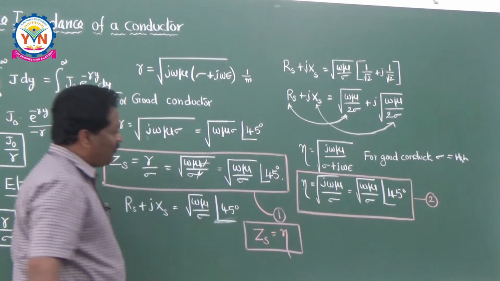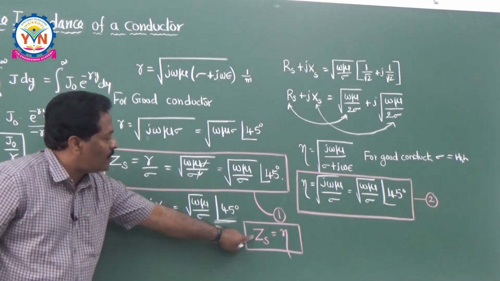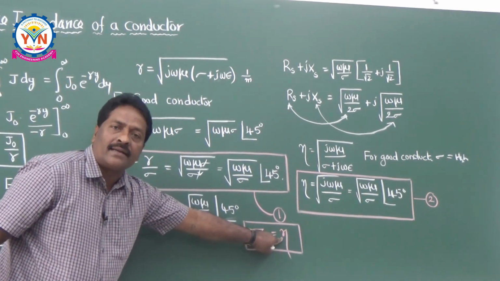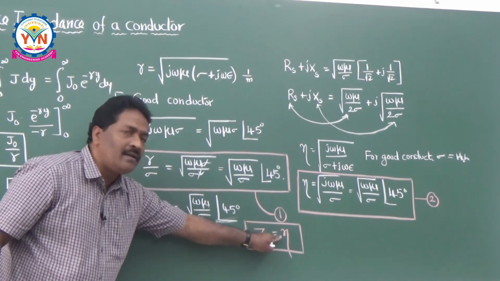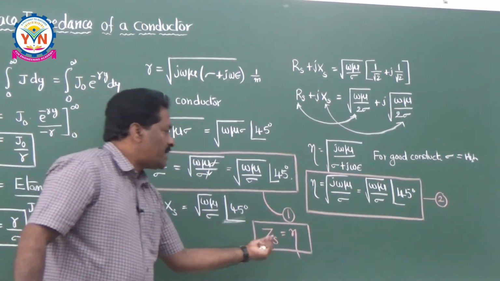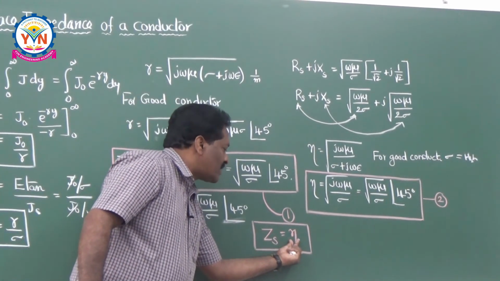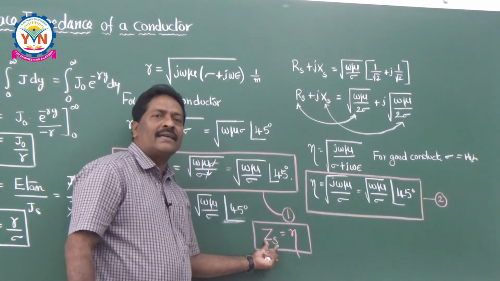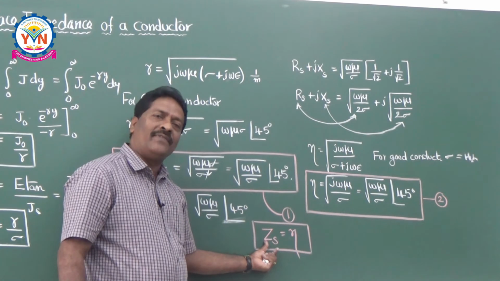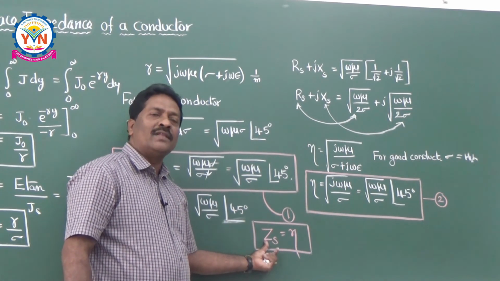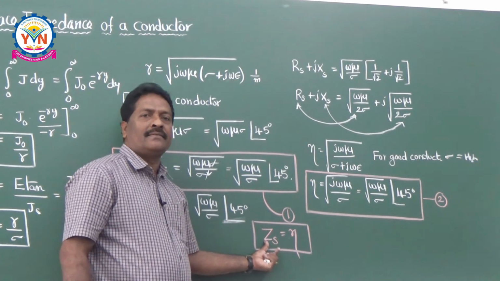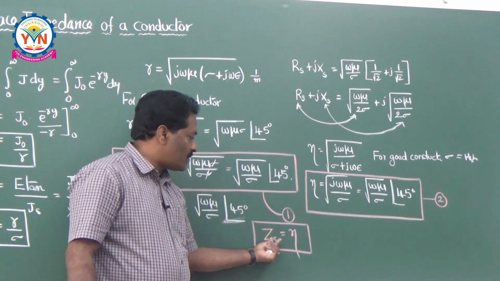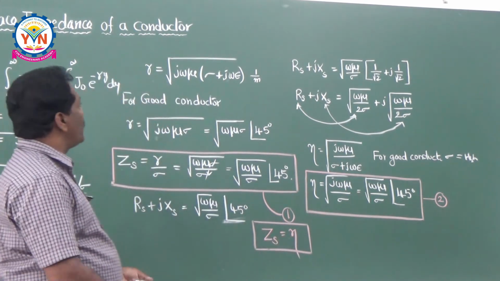That means the surface impedance of the conductor is equal to the intrinsic impedance of the conductor. When is this possible? Whenever the conductor is operating at very, very high frequencies and the skin depth is very, very small. At that moment Zs is equal to eta. So this is the way of understanding.